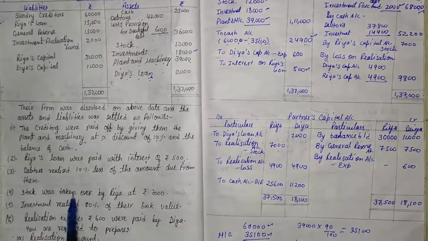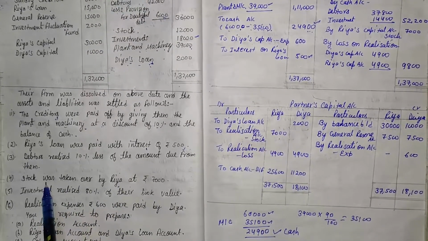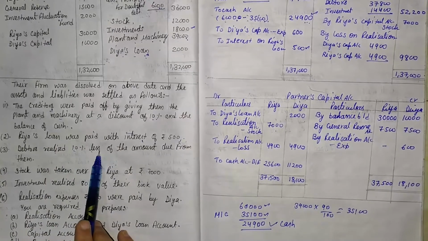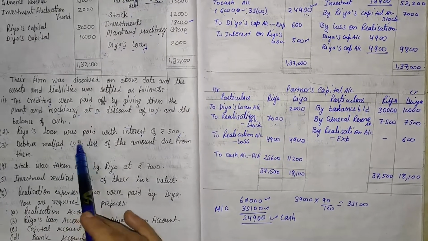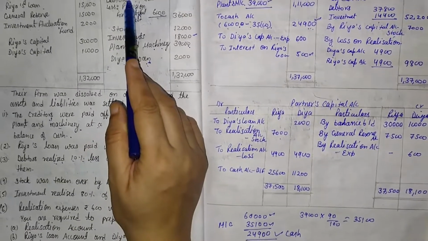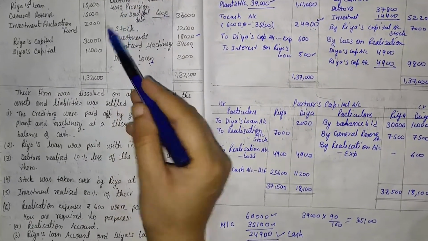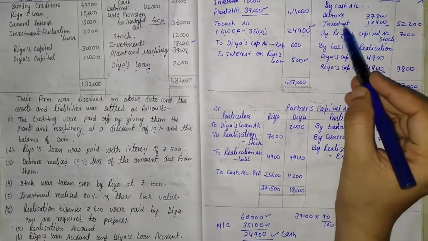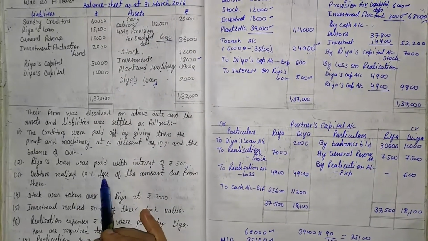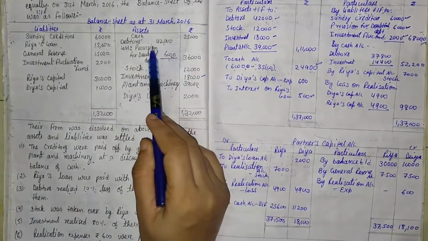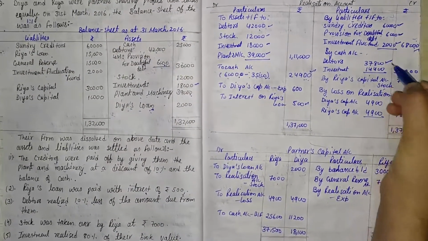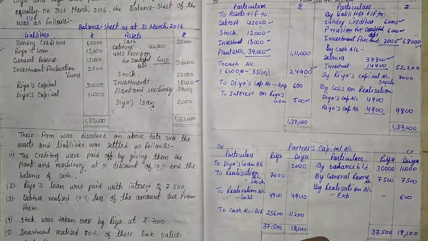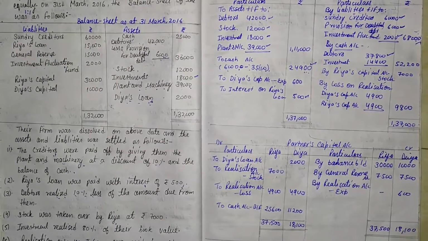Then stock was taken over by Ria. Debtors released 10%. Released means sale, so that comes on the cash balance or bank balance. What is given in the question? That is cash, so cash balance comes. So here it is by cash account. Debtors released, that is 10% less. So what is the value of debtors? That is 42,000, and 10% less means minus 4,200. So 42,000 minus 4,200 we get 37,800. That is realization value and that comes on the cash column.